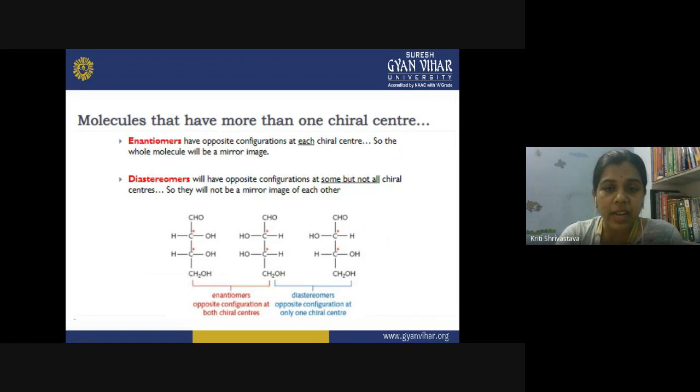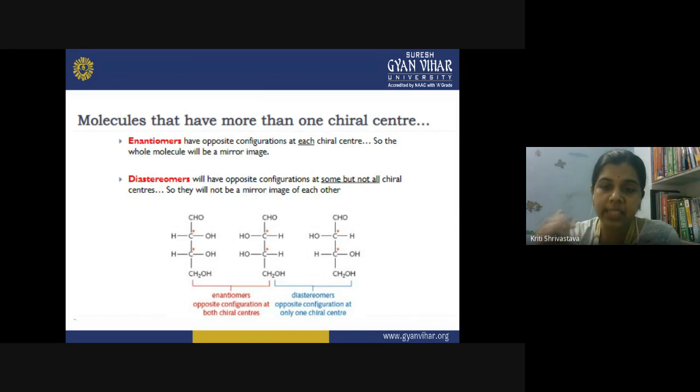Now let us understand the different terminologies involved here. So first thing is you have enantiomers. So what are enantiomers? They have opposite configuration at each chiral center. So what happens now? The whole molecule becomes a mirror image. So enantiomers are the non-superimposable mirror image. The two isomers having the structure, they are mirror image of each other. So they are the enantiomers.